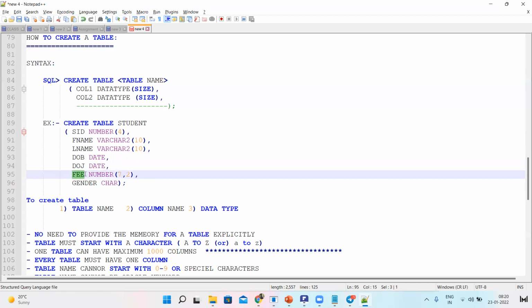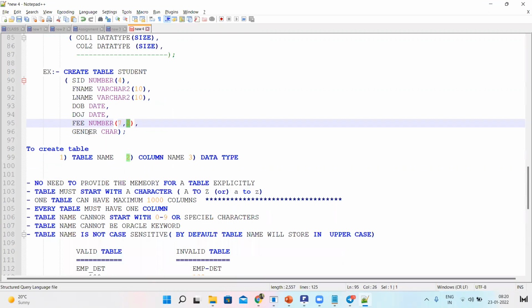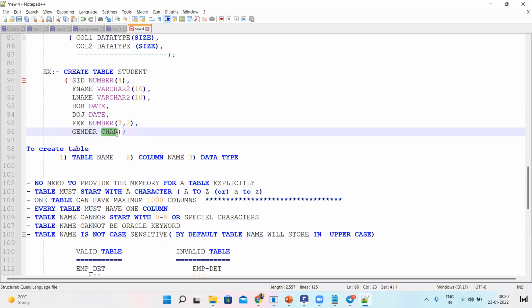Next, fee. Fee is numeric data. So I declared it as a number, and for the size here I mentioned only 4. Here 7,2: 7 is the precision, 2 is the scale. We can discuss that in the number data type. Then gender, which is char.